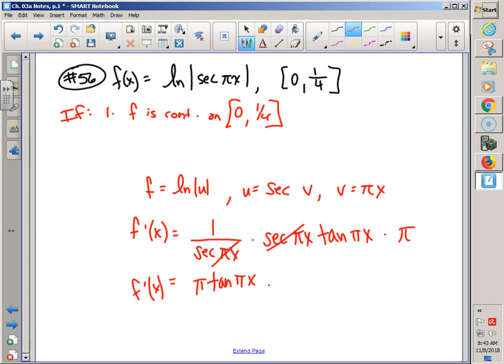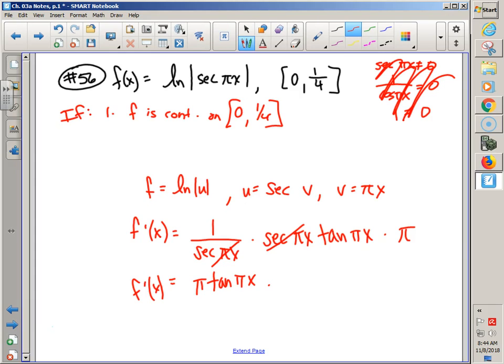Okay, what's the domain? Well, for ln, this needs to be greater than 0. Oh, wait, absolute value. Huh. Doesn't have to be greater than 0. Forget that. But secant can't equal 0. Uh-oh, we better figure out when secant equals 0. Wait a minute. Can secant ever be 0? Because I can't divide by something and make it 0. Okay, well, forget that. That's not a problem. Secant can't be 0 anyway.